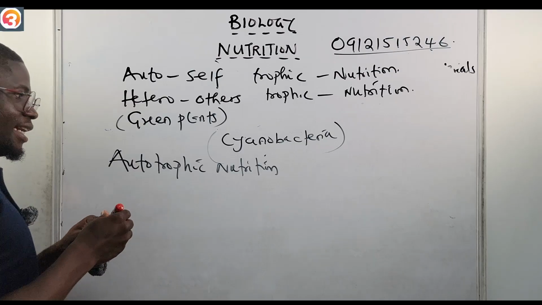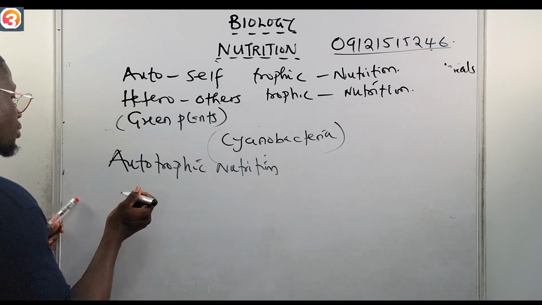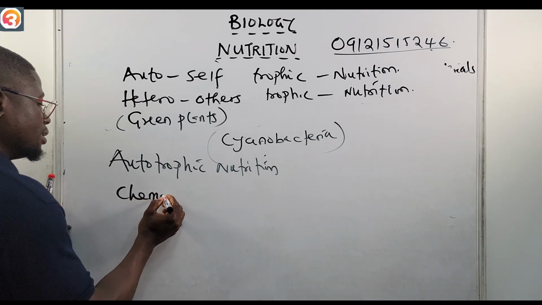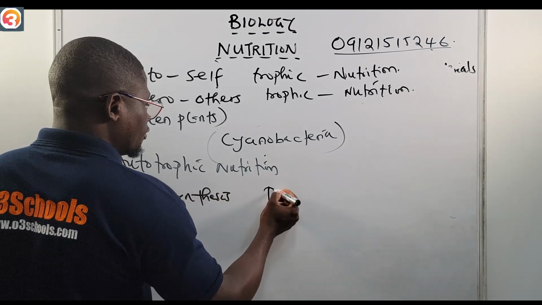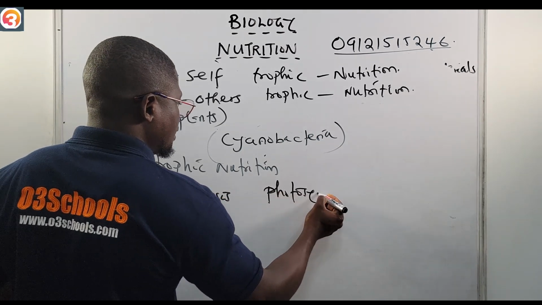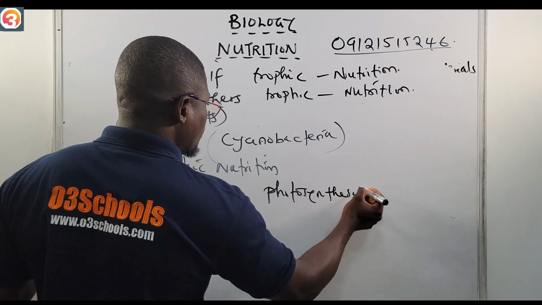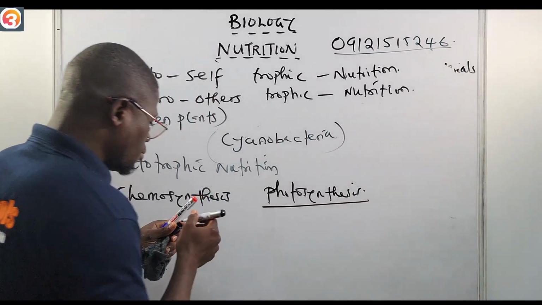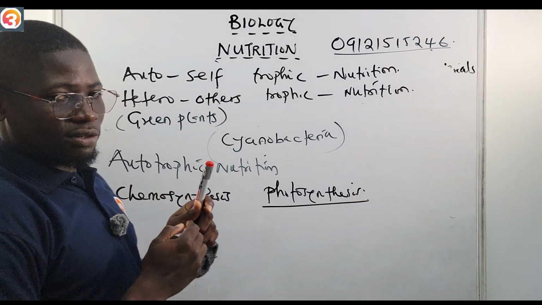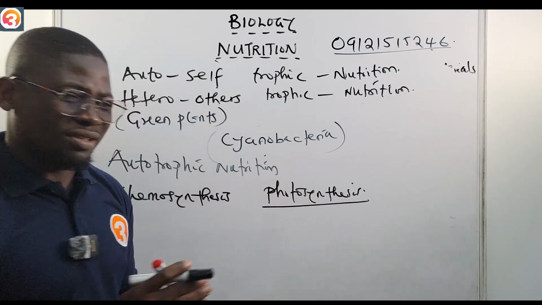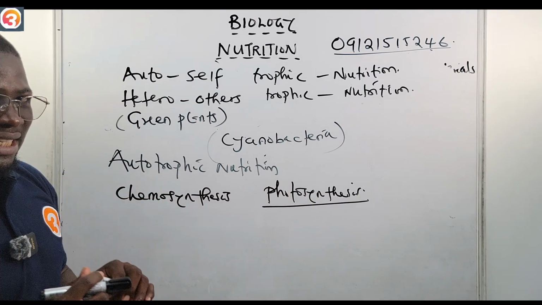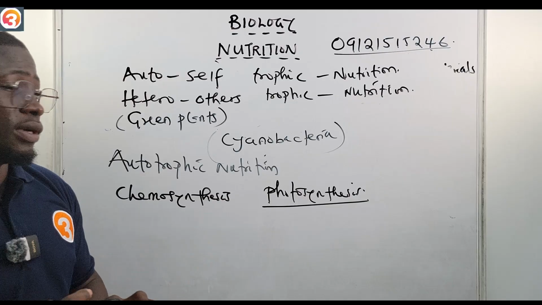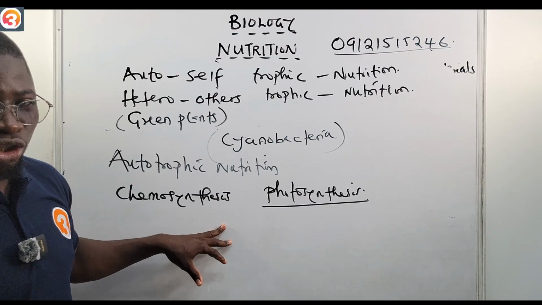Okay, we say it is divided into two: number one, chemosynthesis, and number two, photosynthesis. The one that is very common, that we know very well, is photosynthesis. But I'm going to talk about photosynthesis in a separate class. Let us focus on chemosynthesis in this class. It is part of our syllabus, that is why we are giving it attention also.